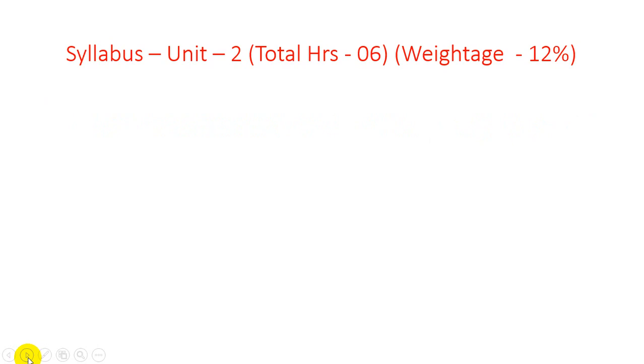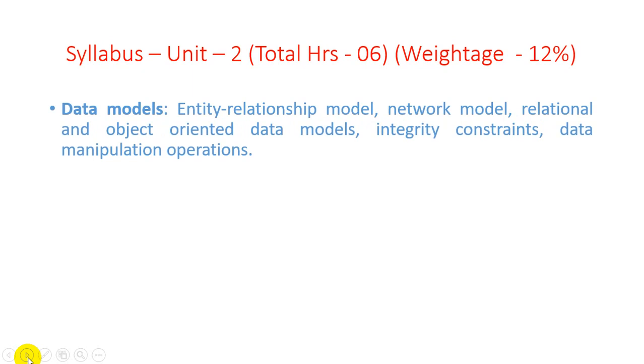In unit number 2 there are a total of 6 hours and the weightage is 12%. What are we studying in unit number 2? First, it is known as the entity relationship model, or we can say the ER model.